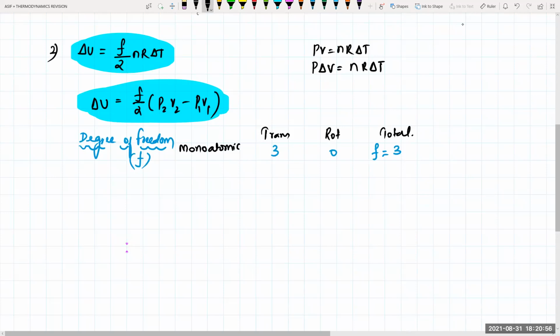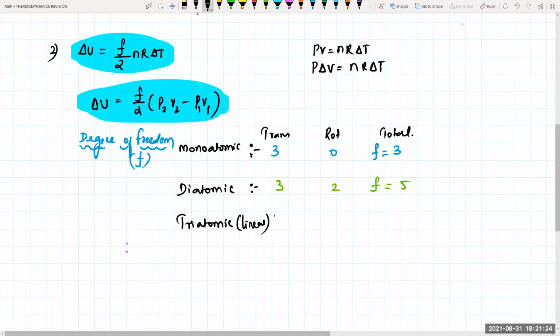The next one is the diatomic gas. For the diatomic gas, 3 translational, 2 rotational. Total number of degrees of freedom will become 5. Then the last one is triatomic. In triatomic, we have 2 types: one is linear and another one is non-linear. So first I'm talking about triatomic linear.